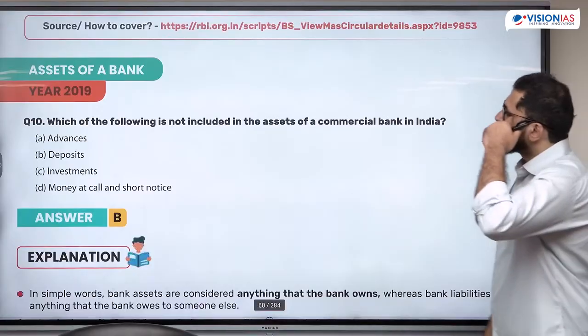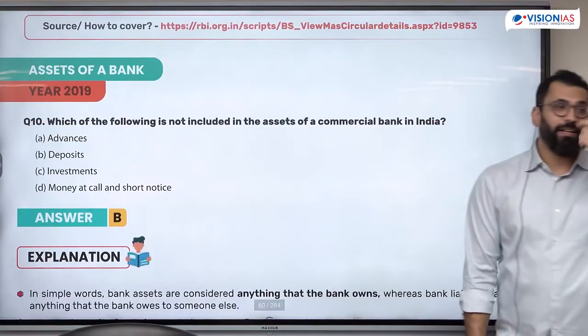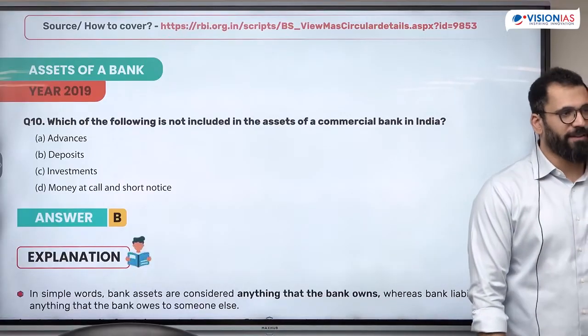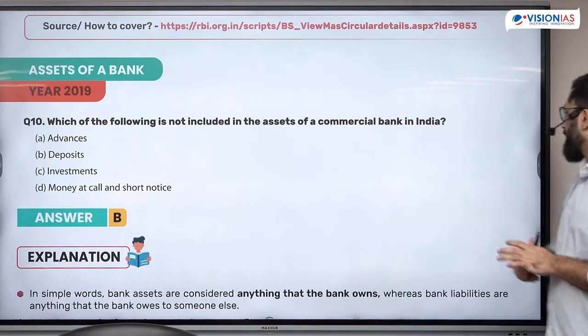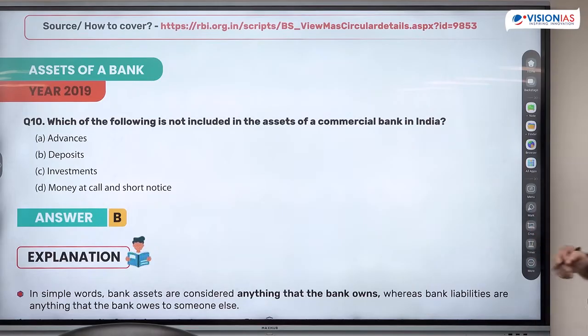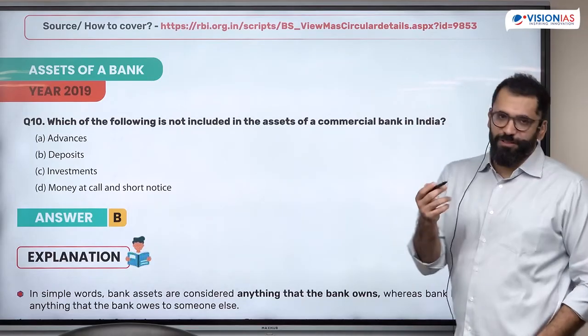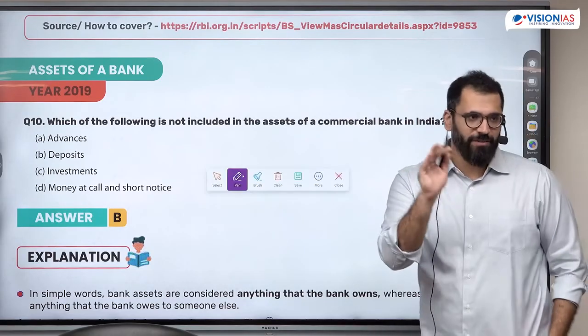Which of the following is not included in the assets of a commercial bank? I told you macroeconomics is the base for preparation. Everything starts from there. Bank, what is an asset of a bank? Not loans. What is the meaning of an asset? You go with the basic meanings, don't learn anything.